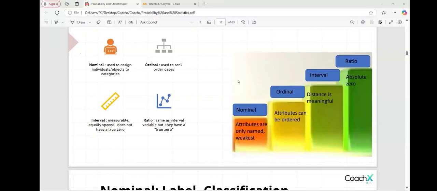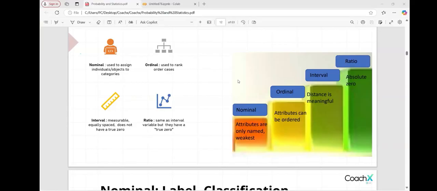Now is it subjective or objective, guys? Subjective. The temperature is the same for both, correct? Yes. So we can say it is interval data, where we have subjective data.